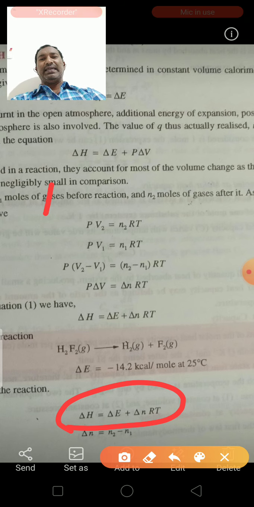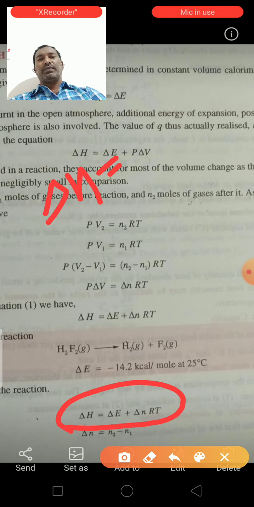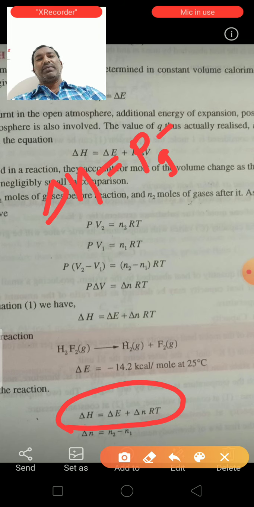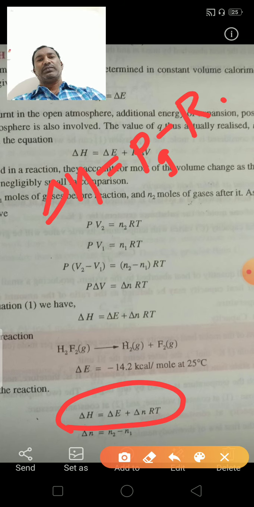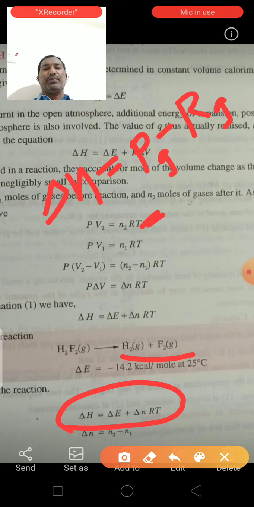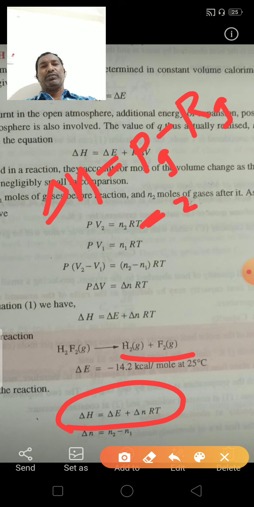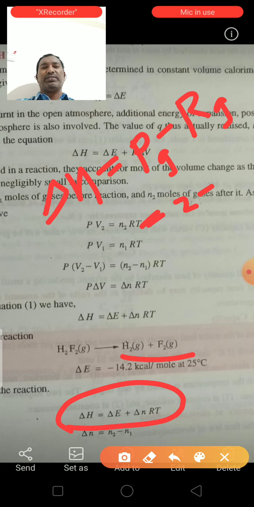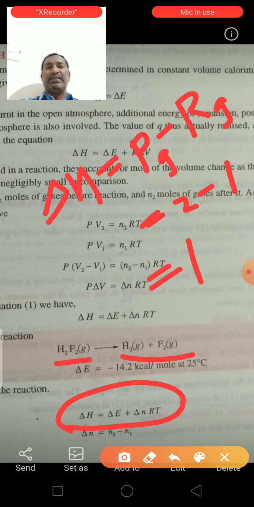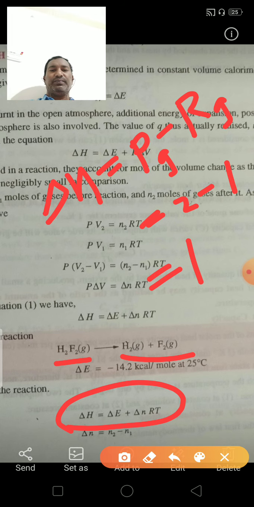Next, delta n. We know delta n is equal to the number of moles of gaseous product minus the number of moles of gaseous reactant. How many molecules are there in the product? 2 molecules. So 2 minus how many moles of reactant in the gaseous phase? 1 mole. So 2 minus 1, that is 1. Here delta n is equal to 1.